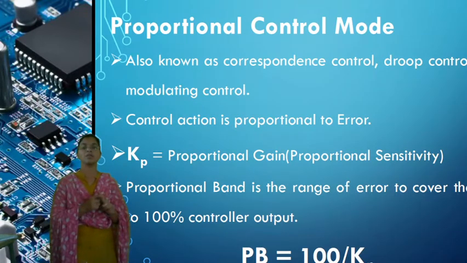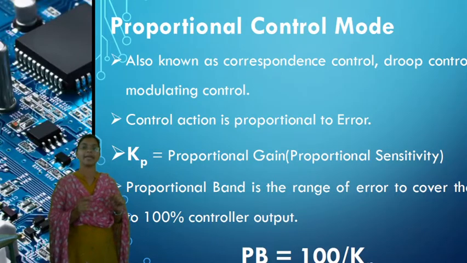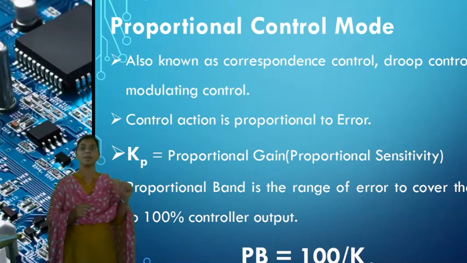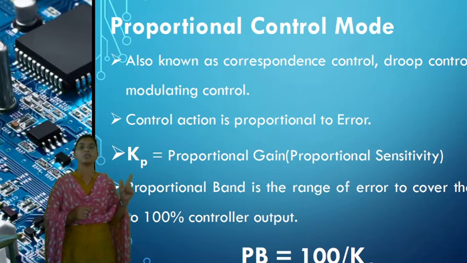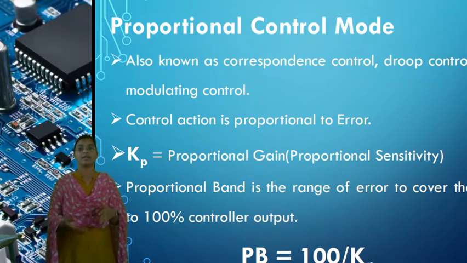Composite controller modes are of three types: proportional plus integral, proportional plus derivative, and proportional plus integral plus derivative. These are the topics we are going to learn in the next sessions.